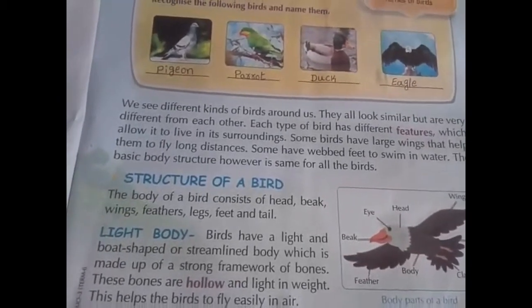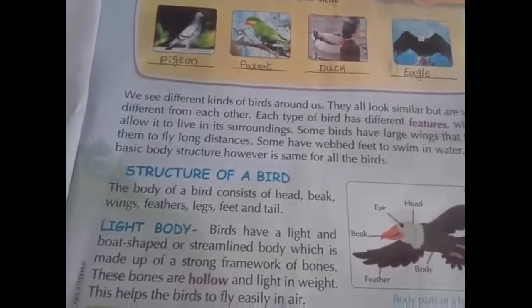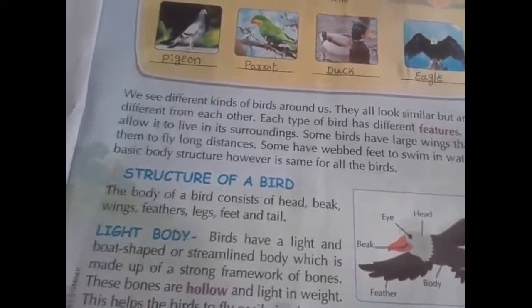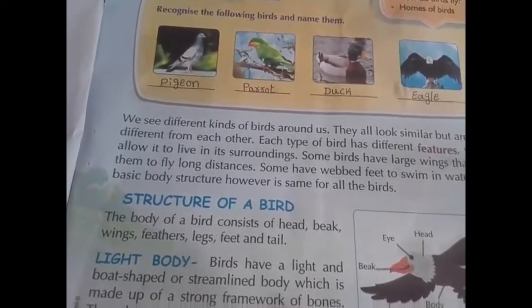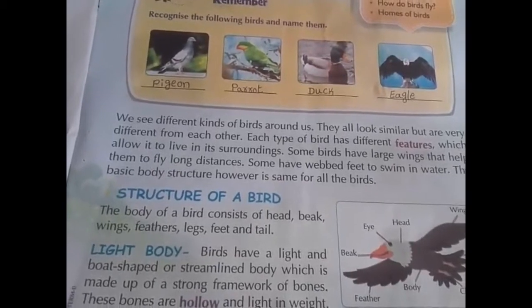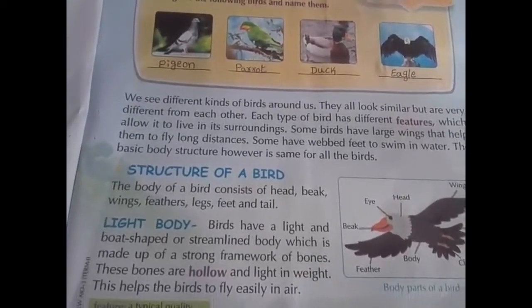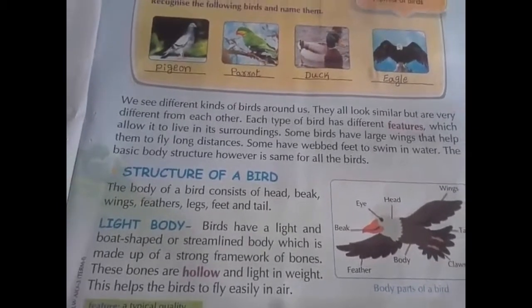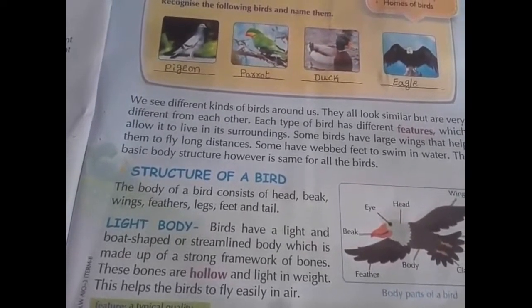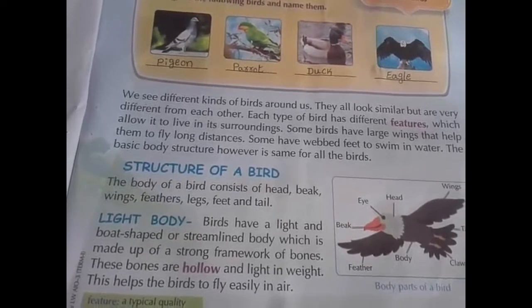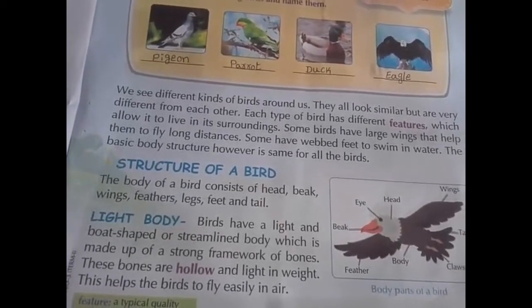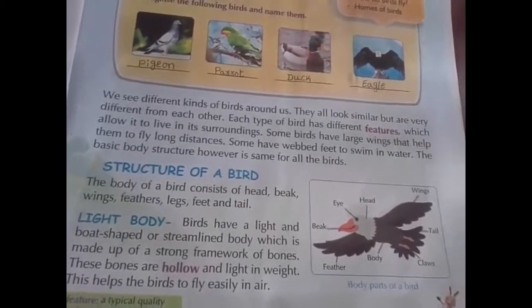Have you observed a hen and a pigeon when you catch them in your hands? The body of a hen or a pigeon is very lightweight, and the weightless body helps the bird to fly in air.